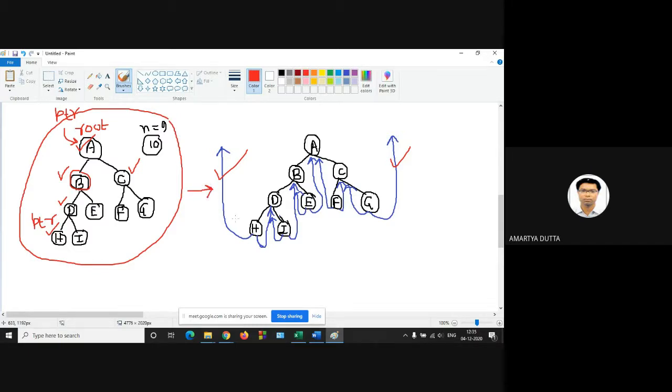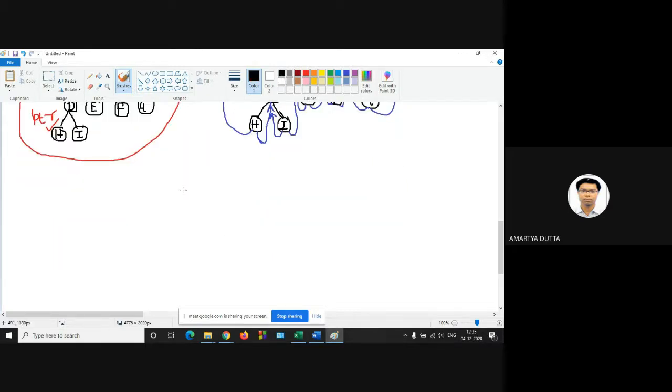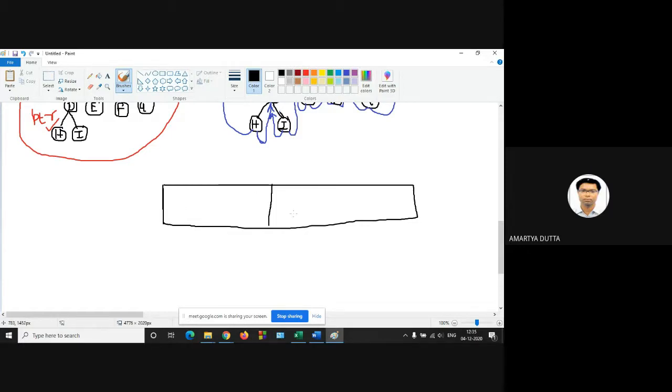Now to distinguish between the left pointer and left thread, we have to define the node structure in this form. The middle one is your data part, and this is your left child part and this is your right child part.